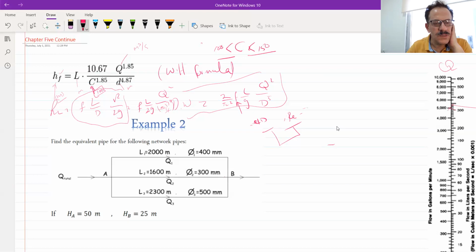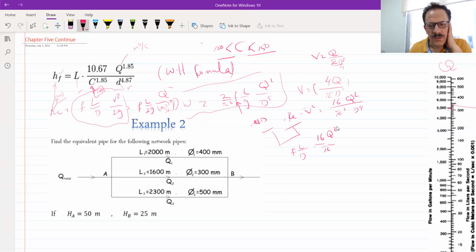You mean this one? Okay, just convert V, and V is equal to Q over A, and A is pi d squared over 4, right? So it will be equal to 4Q over pi d squared. This is the V, and V squared will be equal to 16 Q squared over pi squared d power 4. So multiplying by f L over D, with V squared over 2g.